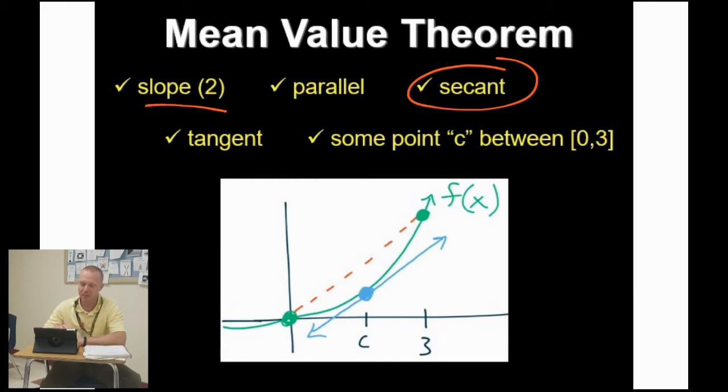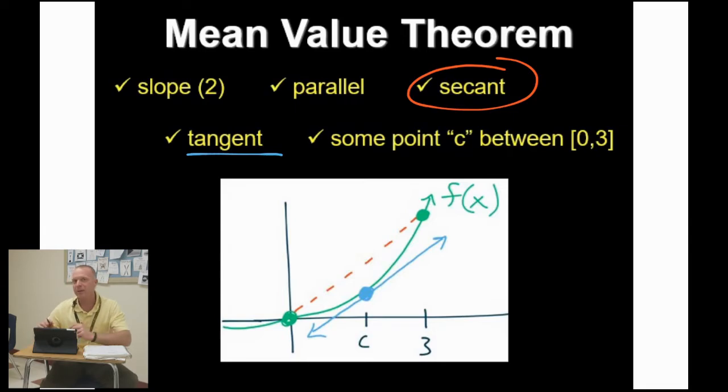Now the slope is special because there will always exist a tangent line, denoted here by the blue, that actually ends up having the same slope, or the words that are used here, a parallel slope. So what is it that we notice here? Well, there's always going to end up being some point C where there is a tangent line that is parallel to the secant line, or to add the word slope, where the slope of the tangent line is parallel to the slope of the secant line.